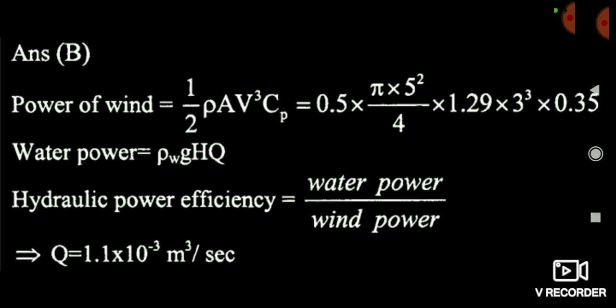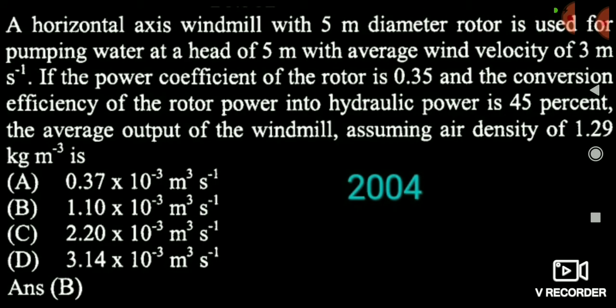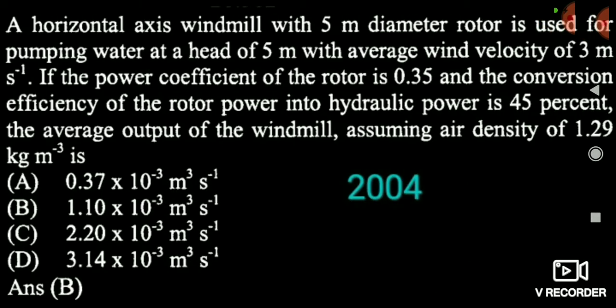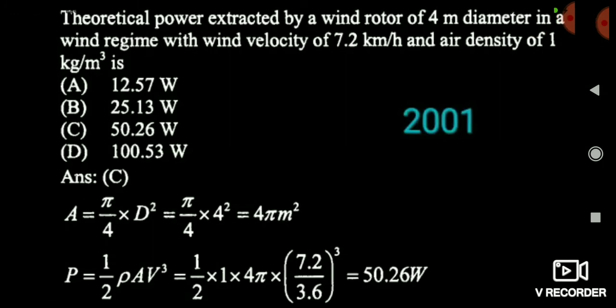Now you can see that power efficiency is equal to water power by wind power. So you can put these values and you can get the Q. Q is nothing but the discharge. Here the discharge is option 1.1 into 10 to the power minus 3, which means option B is the correct answer. Friends, you see the next question.